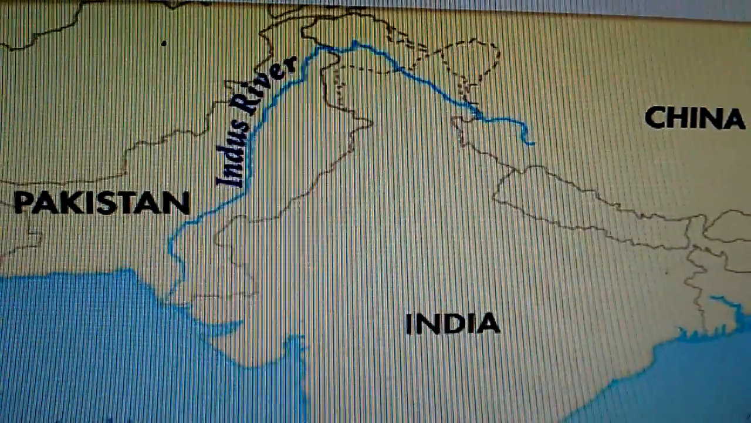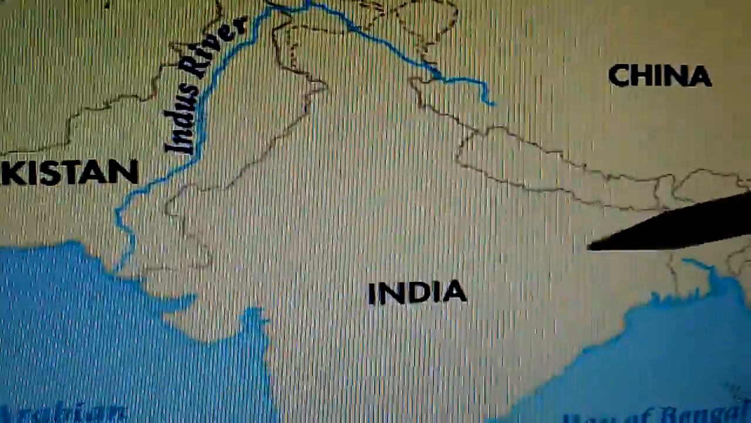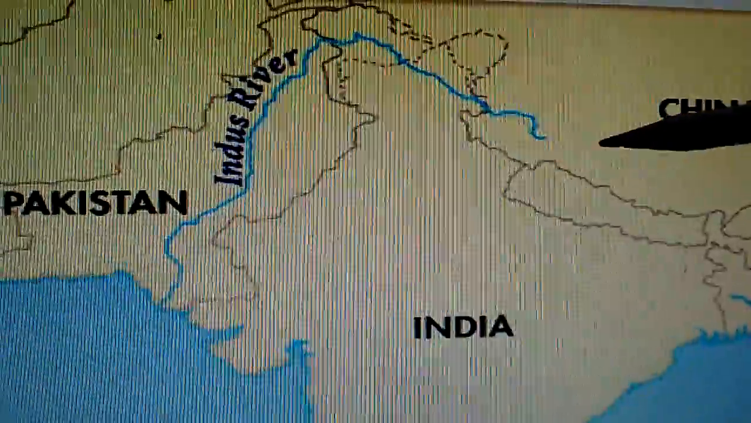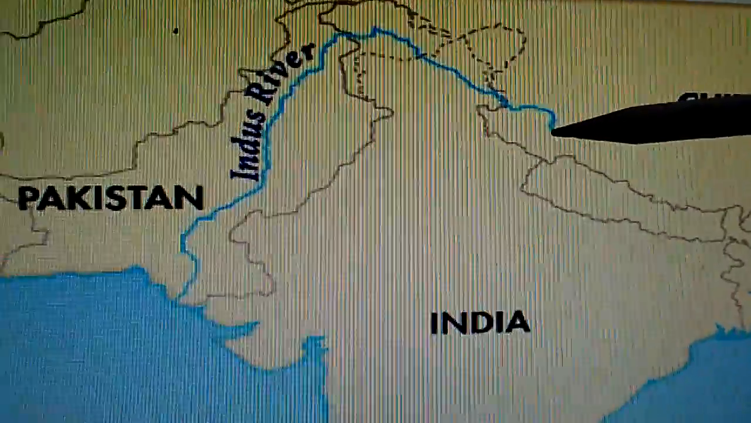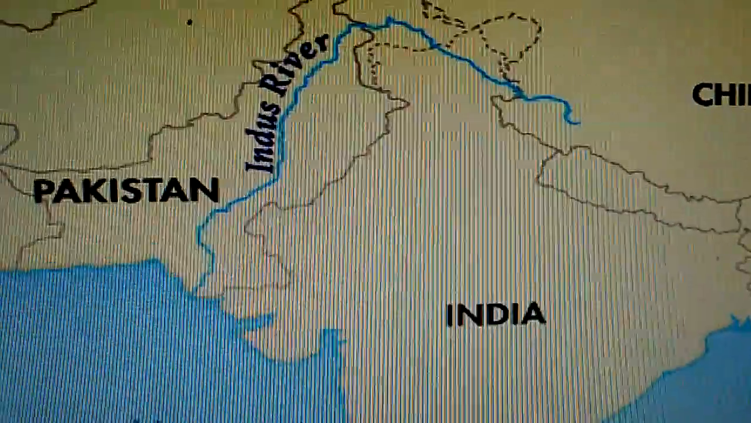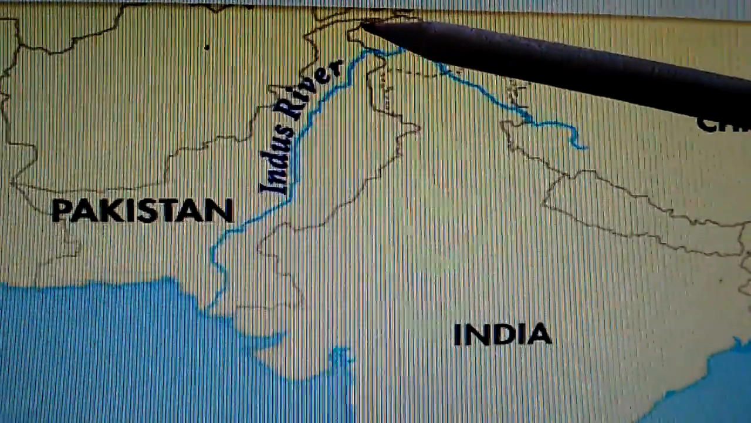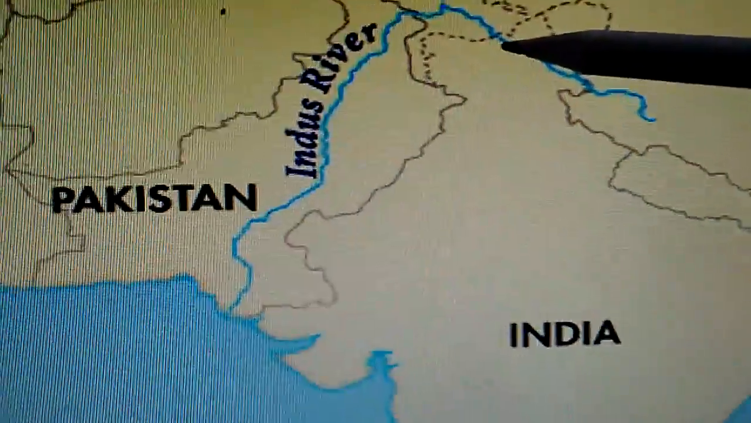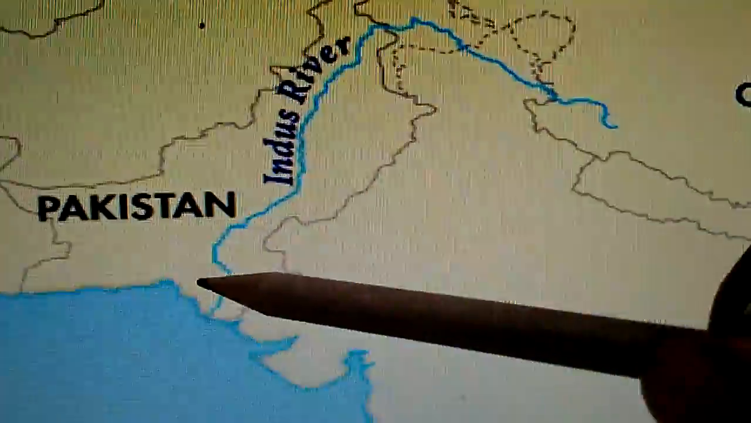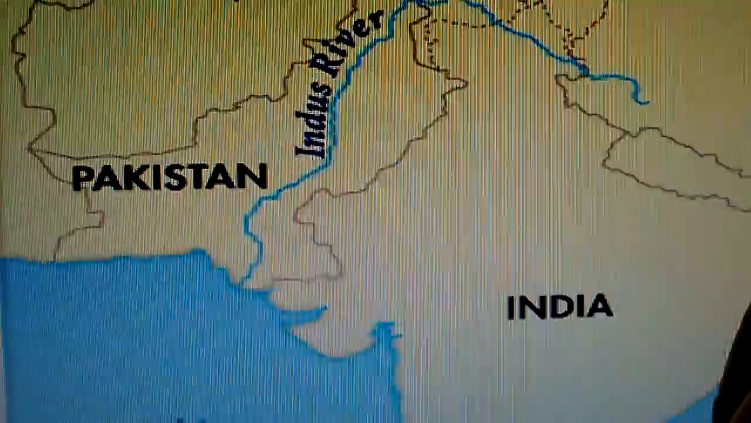Okay, children. So, first we will see the Indus river. You can see here the Indus river originates in Tibet near Mansarovar Lake. The 2,800 kilometer long river, see it is a very long river, flows through Kashmir, passes into Pakistan, you can see here, and then meets the Arabian Sea.